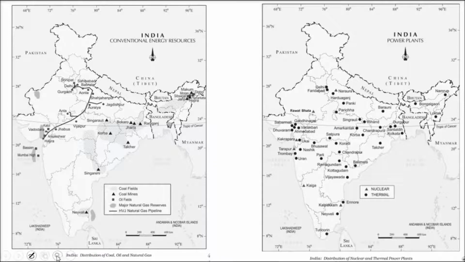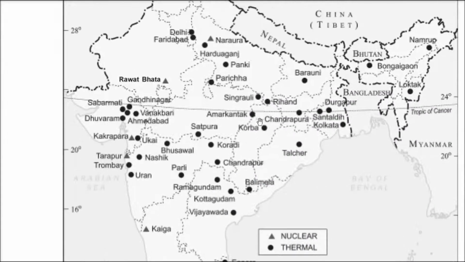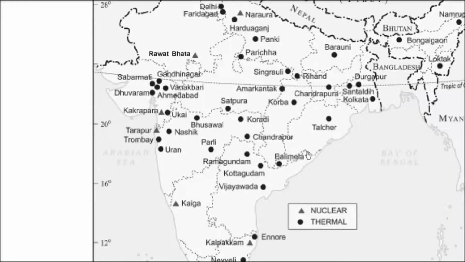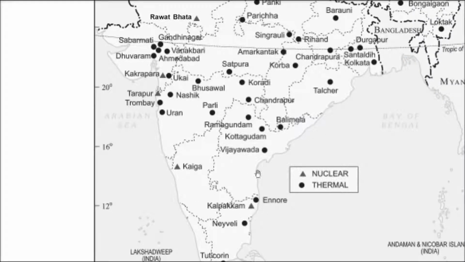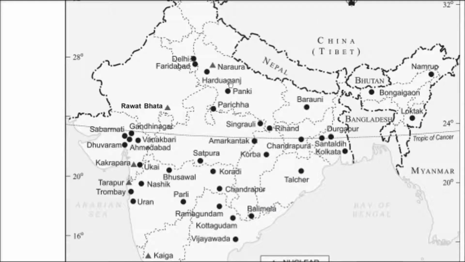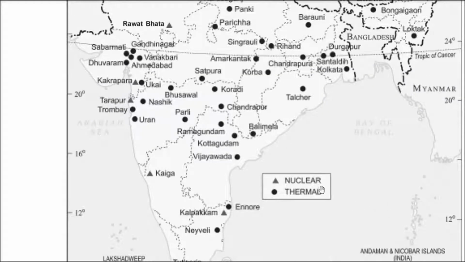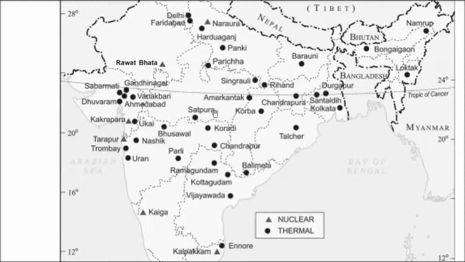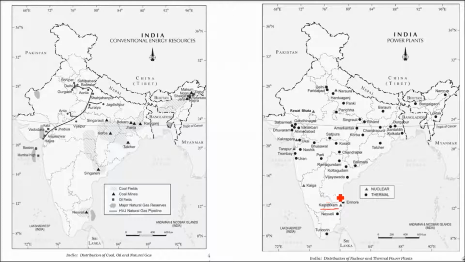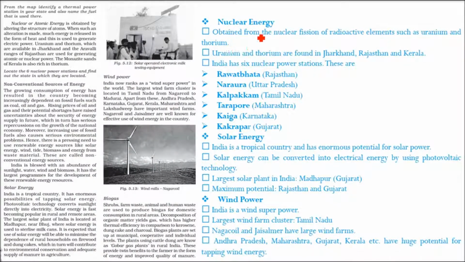Then coming to nuclear and thermal, I will be talking about nuclear just now, but let me show you this triangle, because you have to remember these names. This is Kakrapara. Then we have Tarapur, Kaiga, Kalpakkam, and we'll talk about others also. This is Narora. These are all the nuclear power plants. Then we have many thermal power plants where we burn coal, petroleum and natural gas in order to produce electricity. And if you know this, Kalpakkam is indigenous. Others have been made with the help of the French, Americans, etc. That's what I was talking about.